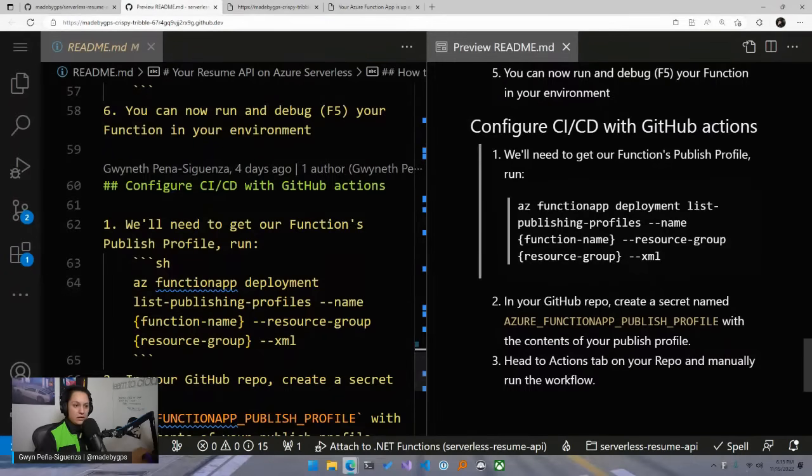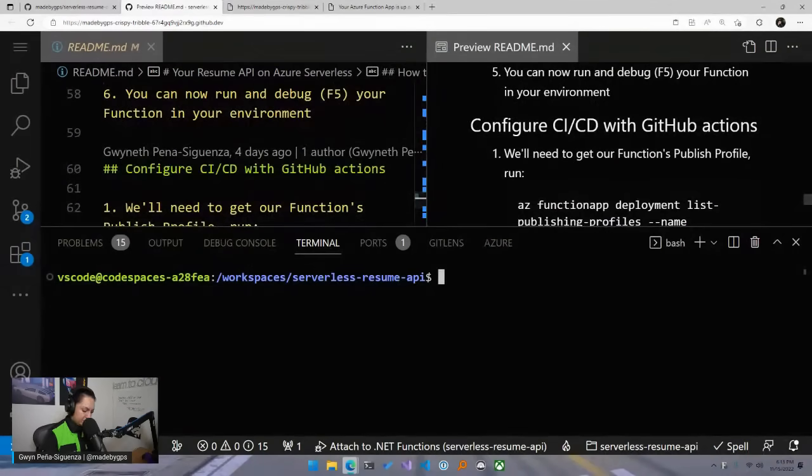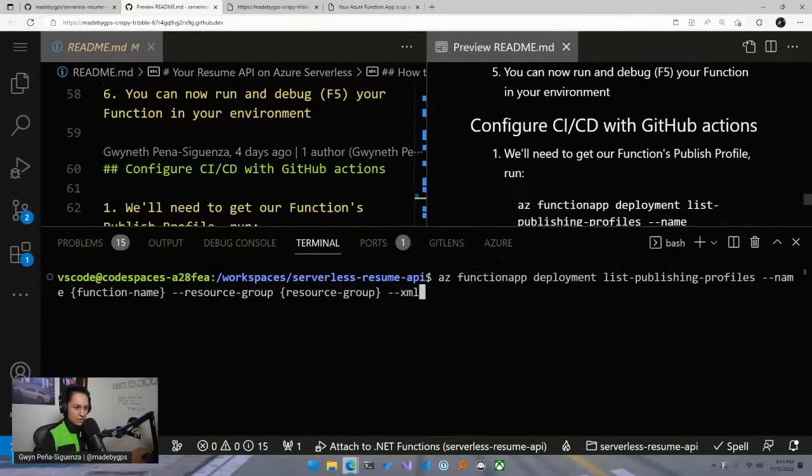Okay, so we can use that command here. I copy this, and we're probably going to need to replace some values. All right, cool. So this is az functionapp deployment list-publishing-profiles, and for the name, we need to replace this function name here.